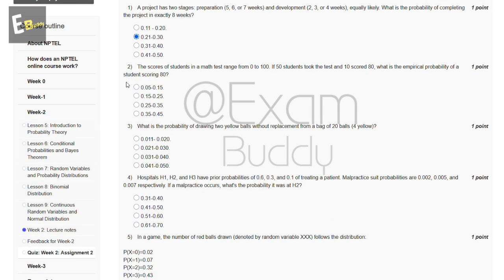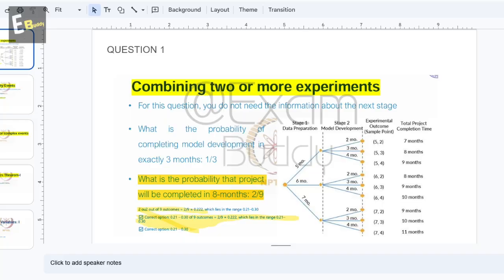Now the second question: the scores of a student in a math test range from 0 to 100. If 50 students took the test and 10 scored 80, what is the empirical probability of a student scoring 80? So now let's check the answer of the second question.